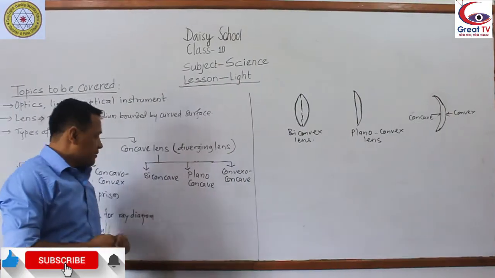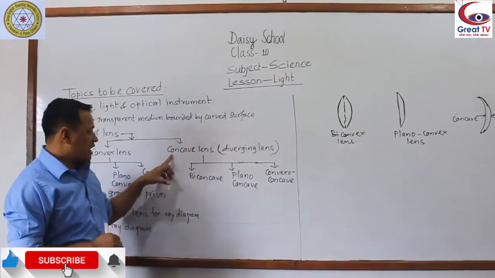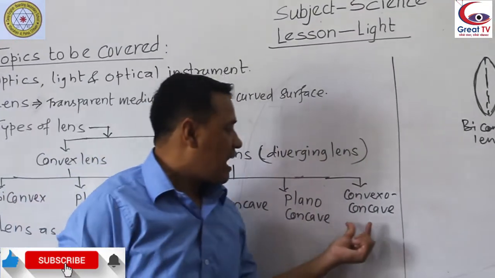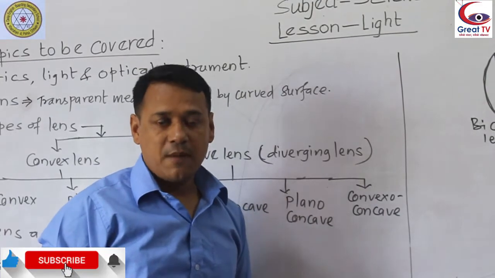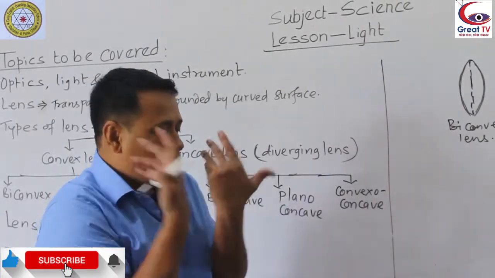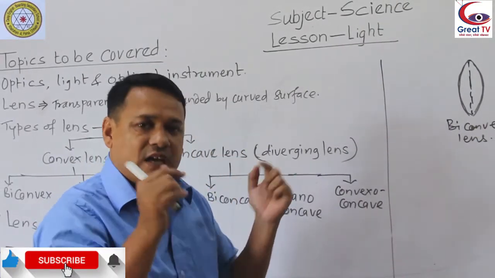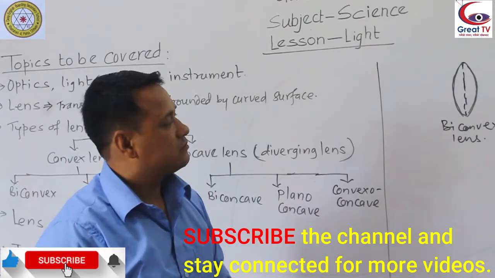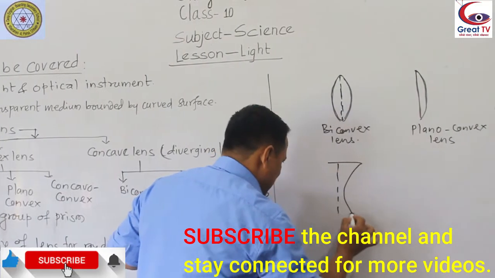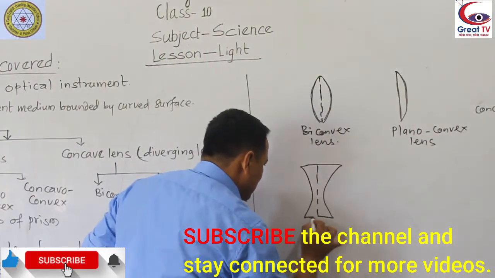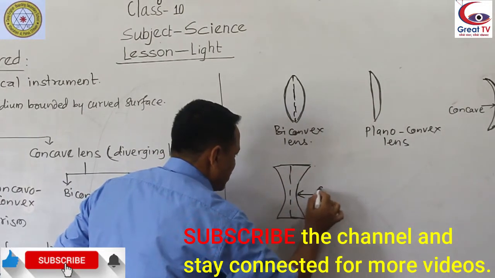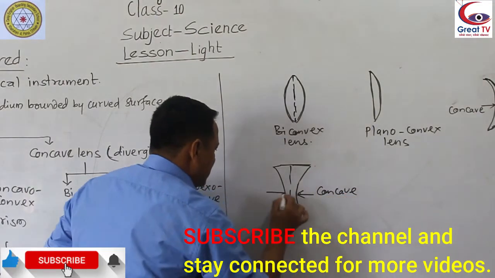Concavo-convex lens. Similarly, concave lens also furthermore divided into three parts. Similarly, biconcave, plano-concave, and convexo-concave. Concave means sunken part, deeper part. Bi means two. So if both sides, if there is a deeper part, if there is sunken part, then that is the biconcave. So this kind of lens is the middle part. Let's say if this side also concave and this side also concave, here is also concave part, here is also concave part.